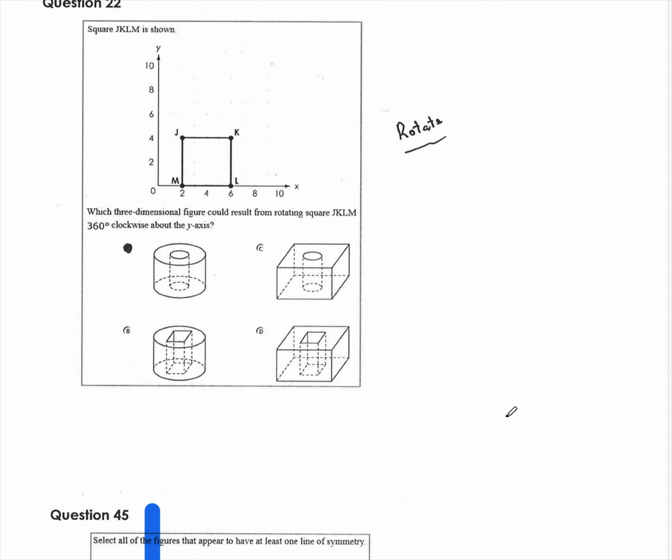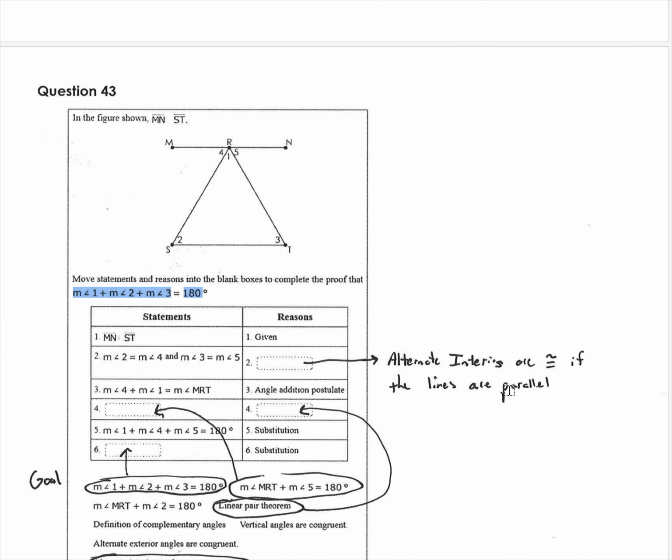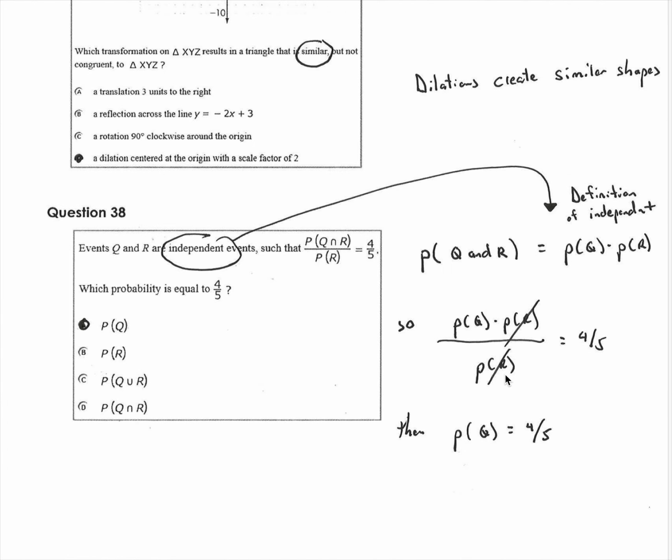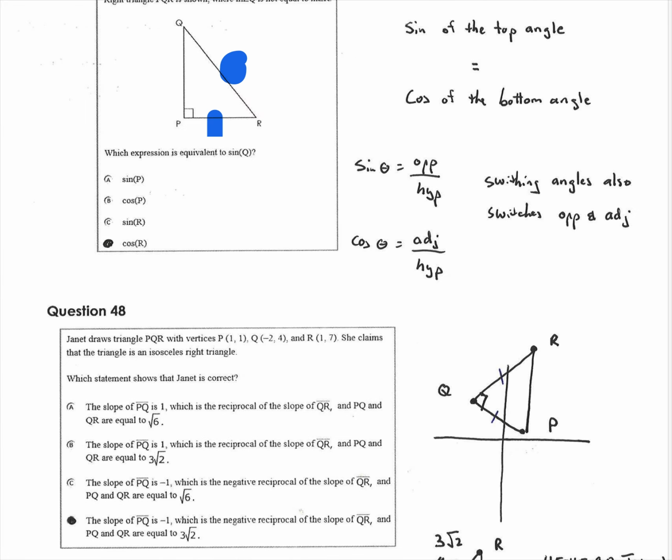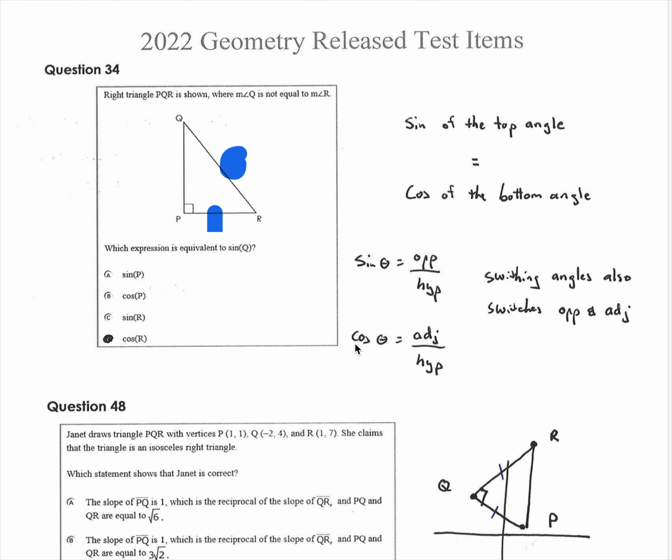Okay, hopefully this video helps. But again, these are all the ones that were released. There were clearly other questions that are maybe easier, maybe harder, but certainly circles, probability, trig, all those have been on there. Obviously, a big one is congruent things versus similar things. But hopefully this helped.